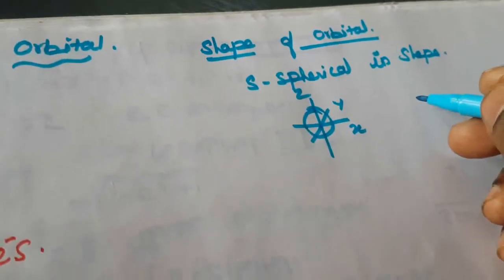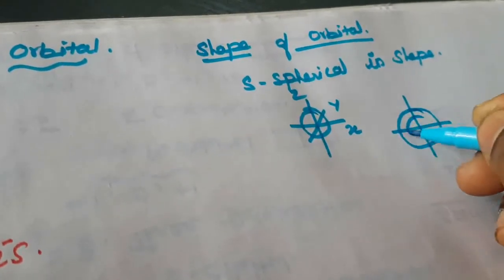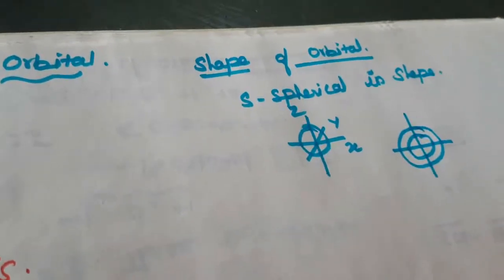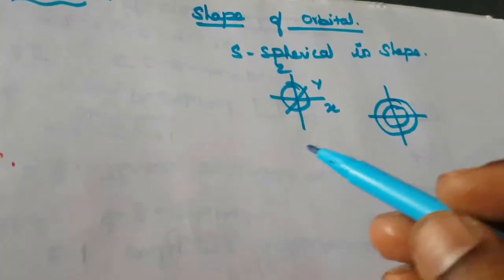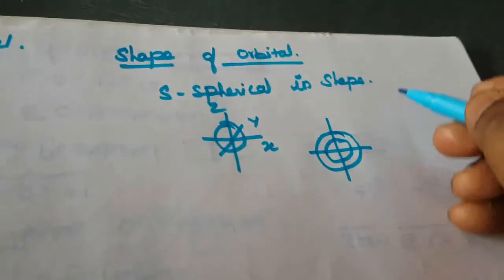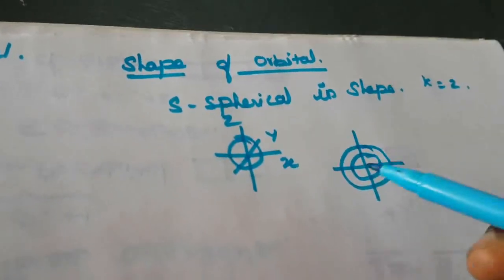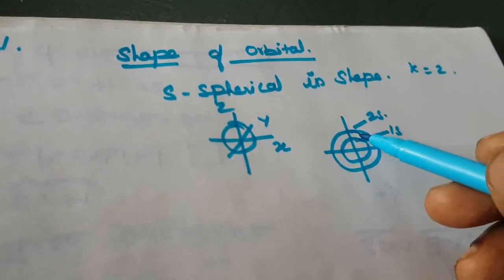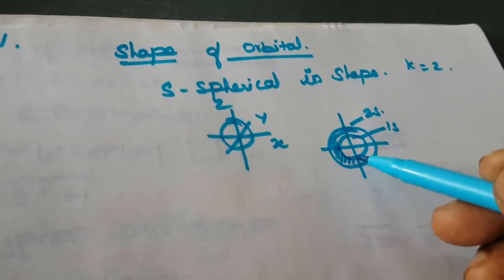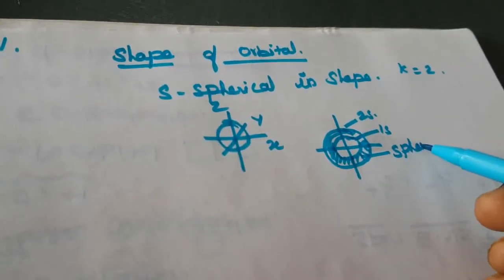Another one is the same orbital containing the 1s orbital and the 2s orbital. Before going to that, what orbitals are there? 1s orbital, 2s orbital. The K shell contains only 2 electrons, so the s orbital contains a maximum of 2 electrons. This is the 1s orbital and this is the 2s orbital. There is some space available between the 1s orbital and the 2s orbital. This space is called a spherical node.